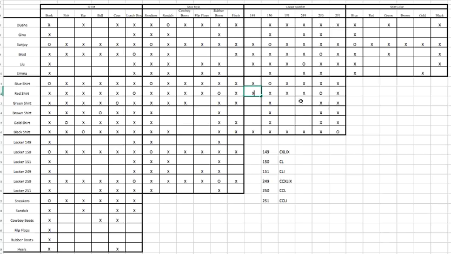And then I know the red shirt also has the rubber boots, so that's also Brad. So 250, red shirt, rubber boots, all goes together. And so I'll put that here. Red shirt and rubber boots goes together.